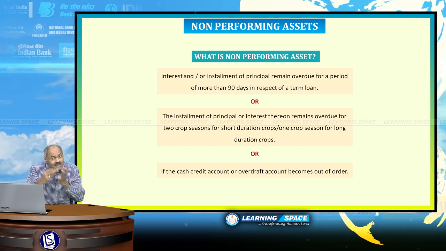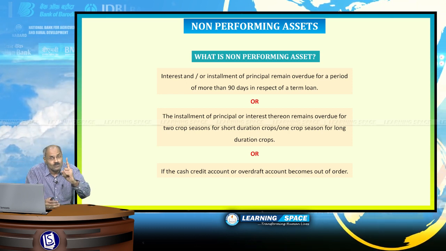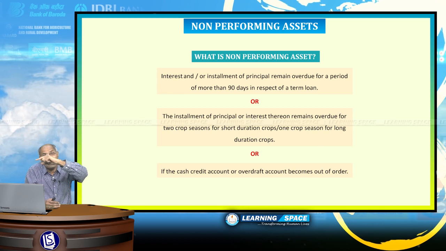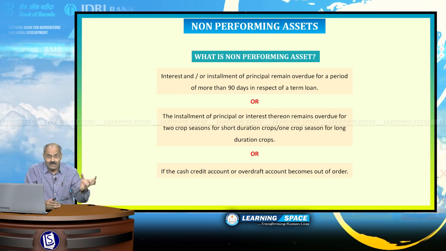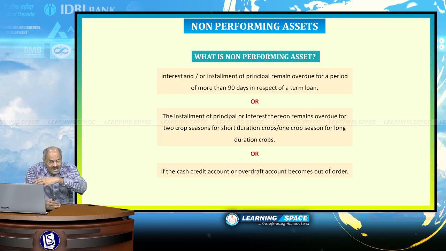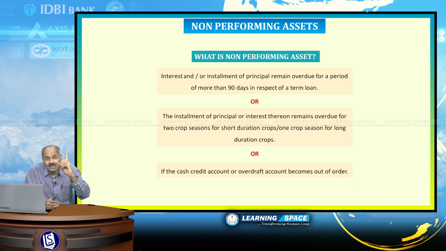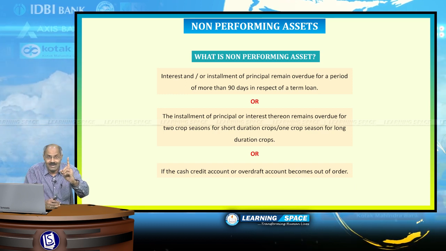If interest or principal or both is due for more than 90 days, then that is known as a non-performing asset.